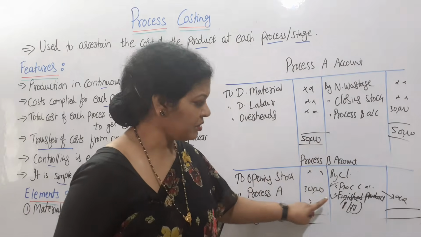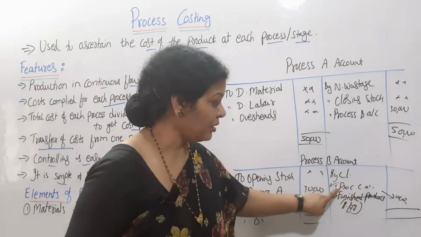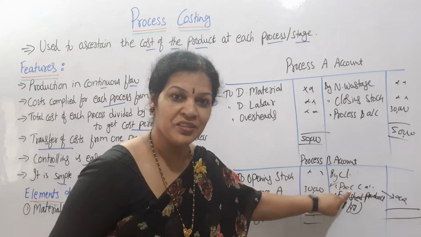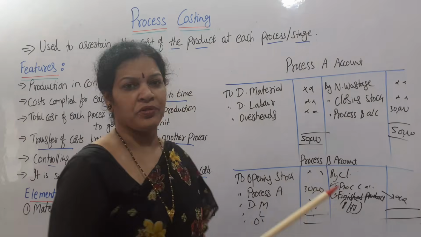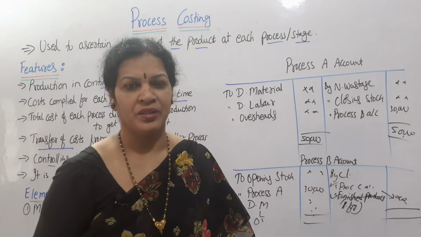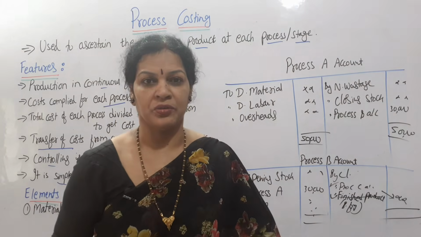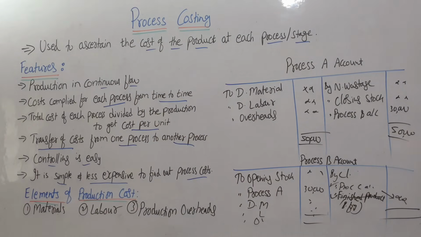Only two processes, finished product. If C is also there, rather than this, we will write process C account, meaning this is transferring to process C. Once again, same as the B account, we will prepare the process C account also. This is a rough idea about how to prepare the process accounts. Am I clear? If you want, note it down or take a screenshot.